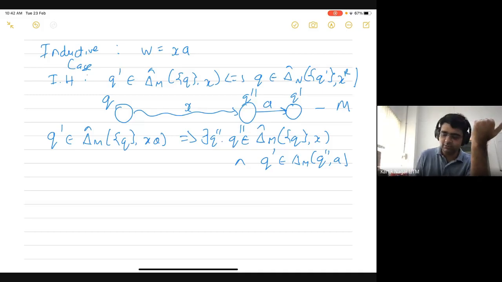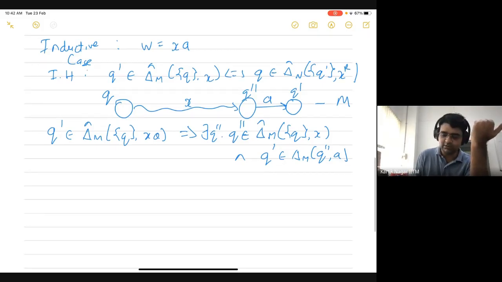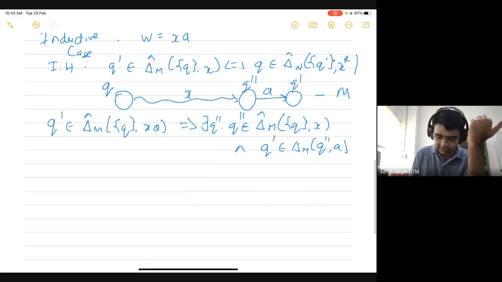See, in the reverse automaton there's going to be this transition from Q prime to Q double prime on A. And can we apply the inductive hypothesis on X itself? Alan Joel is saying use the inductive hypothesis for Q and Q double prime and use the definition of delta N. That is correct, so let's apply the inductive hypothesis for Q double prime and Q.